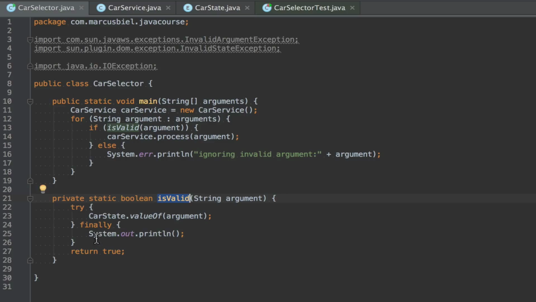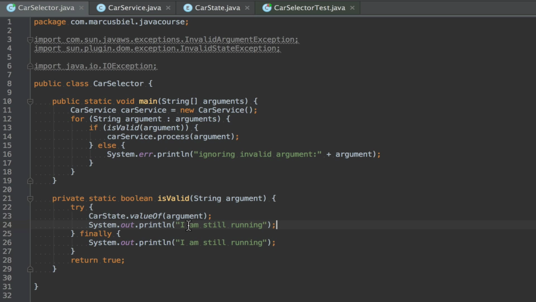So now with the invalid argument, our program will be stopped. Execution will be stopped. But in any case, let's say I am still running. And I can also show you this line will not be printed after exception.